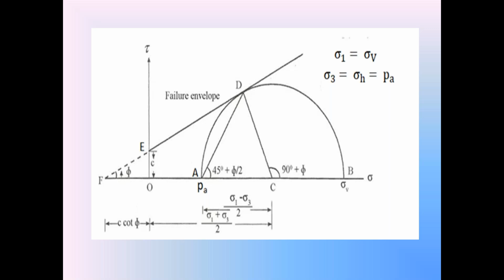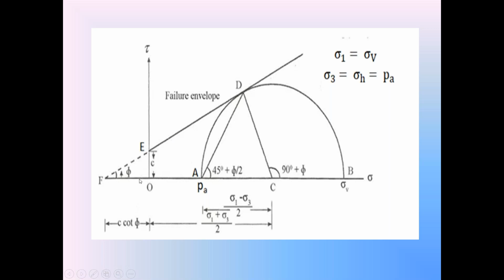Now in the diagram, at point F, the angle made by the failure envelope with the horizontal is phi, because in c-phi soils the failure envelope makes the angle phi with the horizontal.